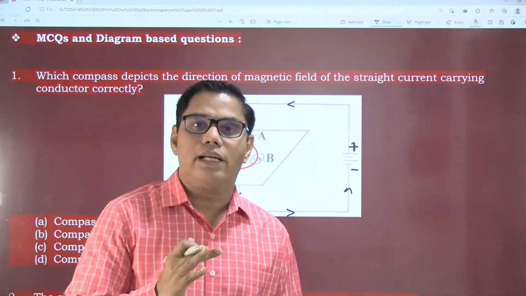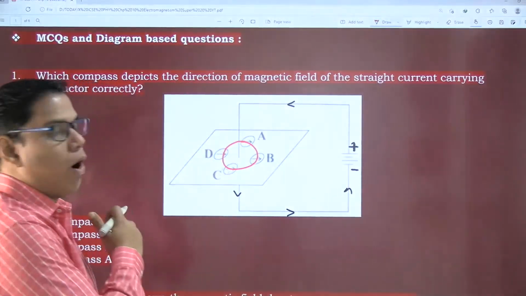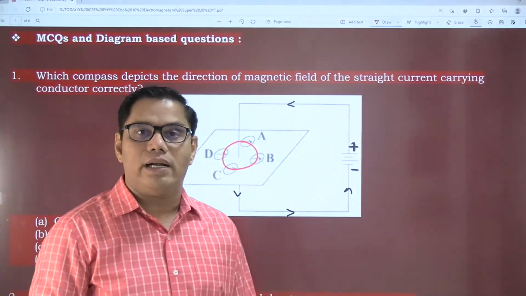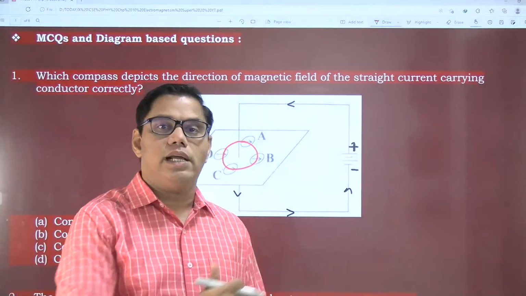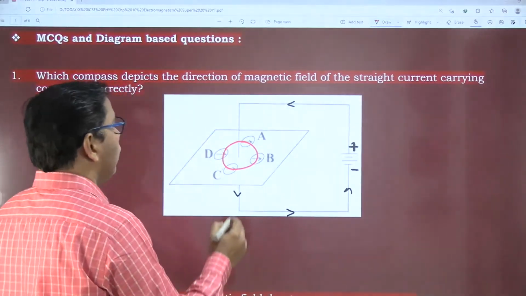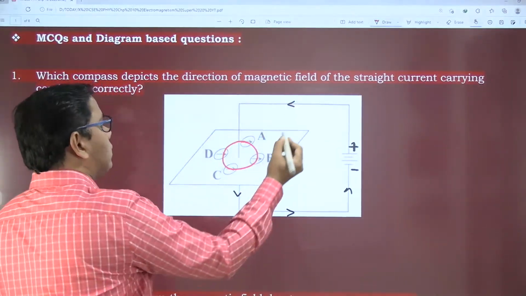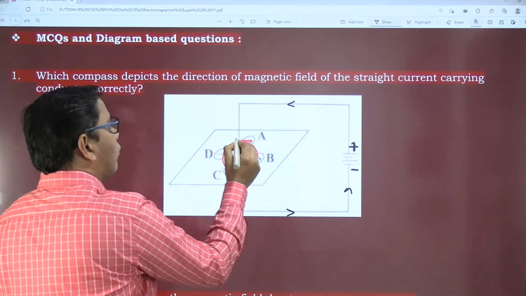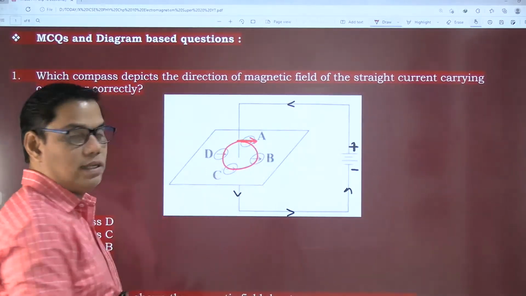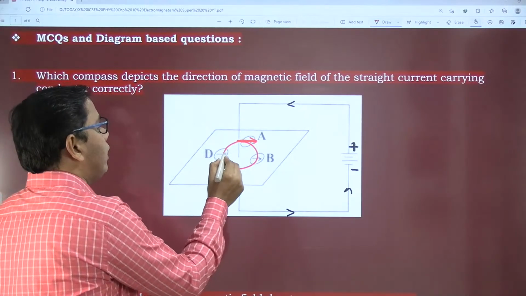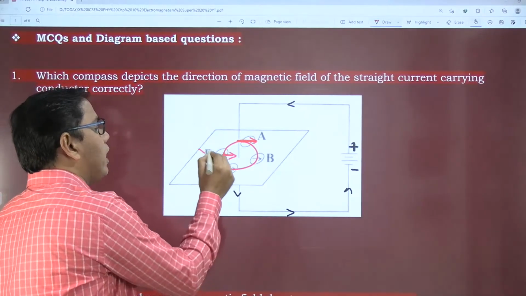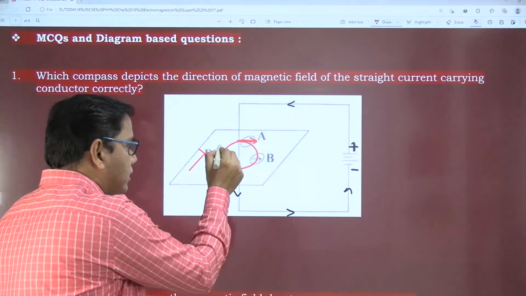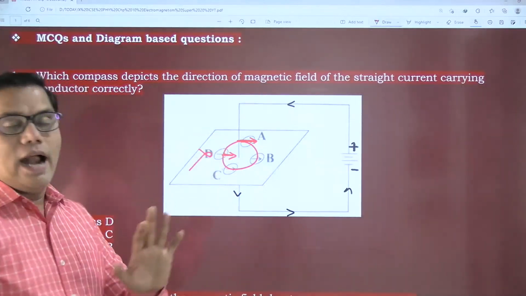And what is the direction of the magnetic field? We all know that the direction of a magnetic field is tangential, in the form of a tangent. So we have to consider which compass shows the direction of a tangent. So here it is a tangent. At this point, definitely, this cannot be a tangent. Here the tangent will come down. And one more thing.